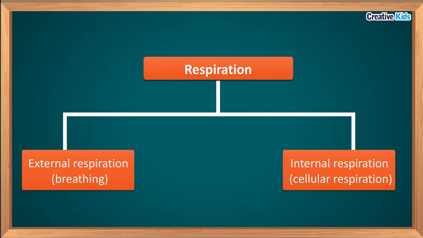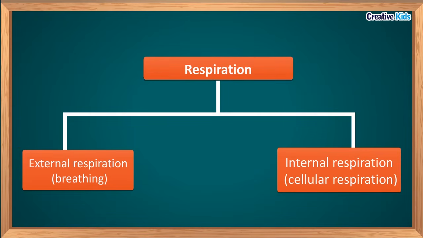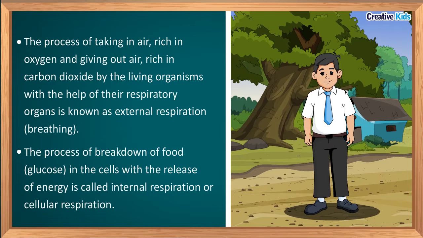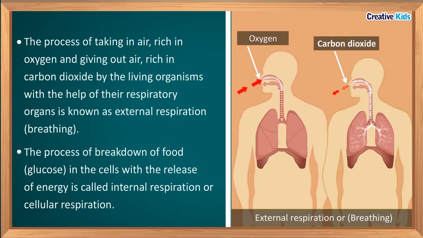Now, there are two steps in the process of respiration. What are these two steps? First step is external respiration or breathing, and another is internal respiration or cellular respiration. So let's first discuss external respiration or breathing. You very well know what breathing is. In the most simple words, breathing means to take the air inside the body and remove the air from the body.